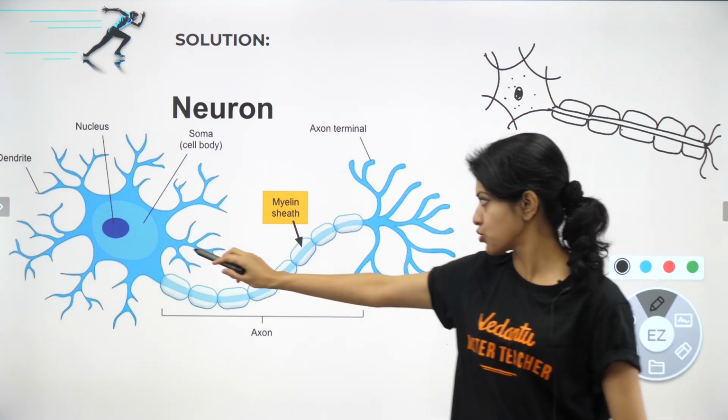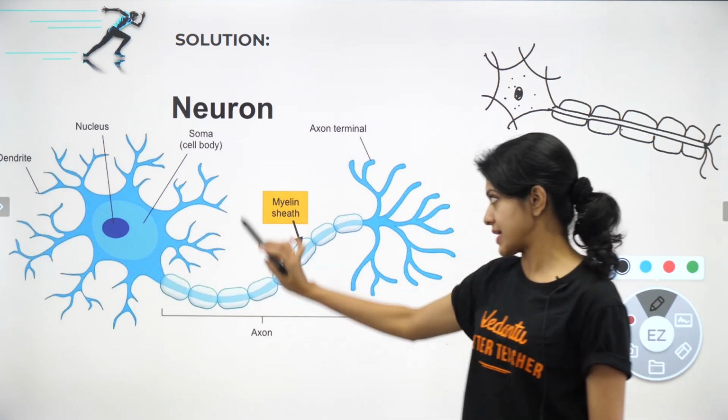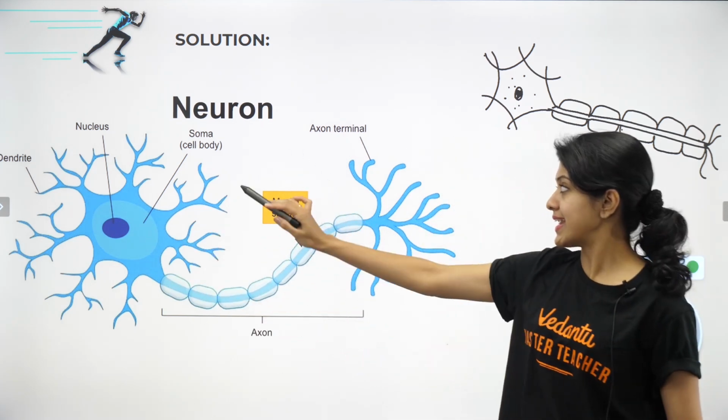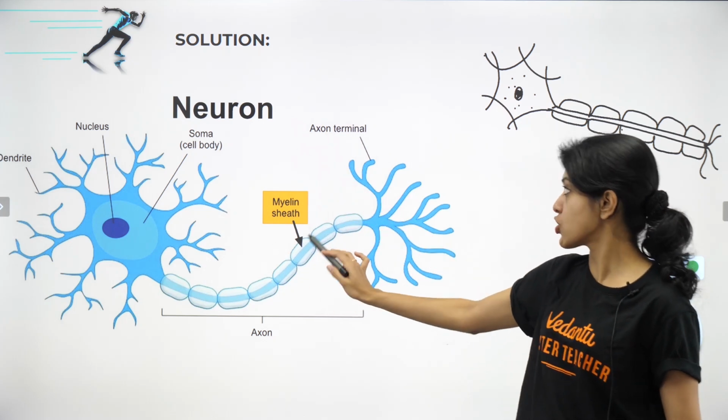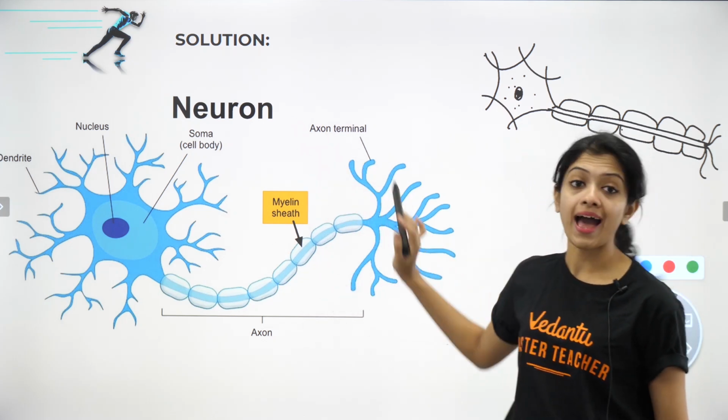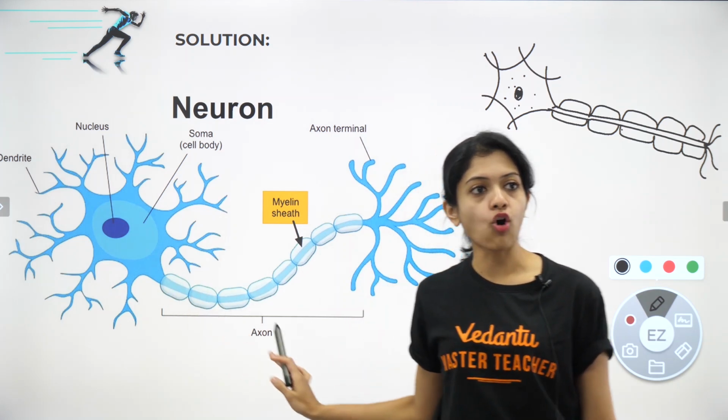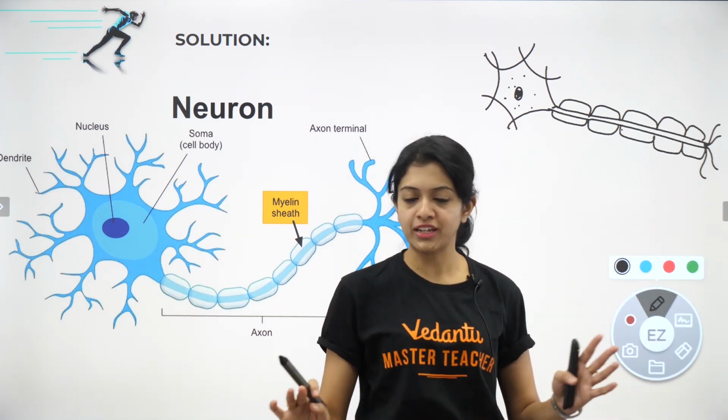You can mark the cytoplasm also if you wish to, but these are the most important parts: dendrite, nucleus, cell body or the cyton, myelin sheath, axon and axon terminal. Labeling all of these in this diagram will fetch you full marks.